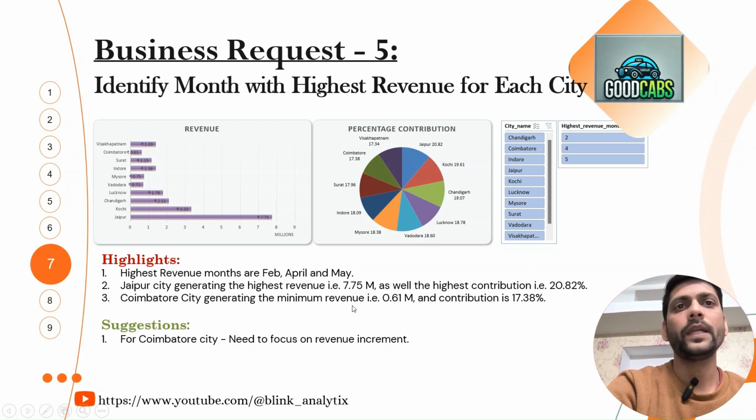Coimbatore city is generating the minimum revenue, which is 0.61 million. We see here Coimbatore is generating the minimum revenue, and the contribution is 17.38. So our suggestion is for Coimbatore city, we need to focus on revenue increment.